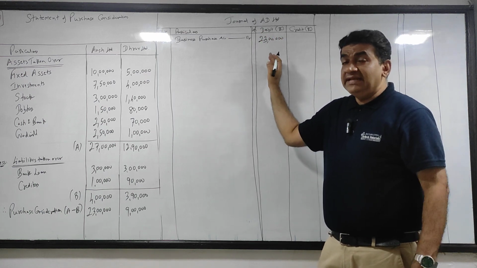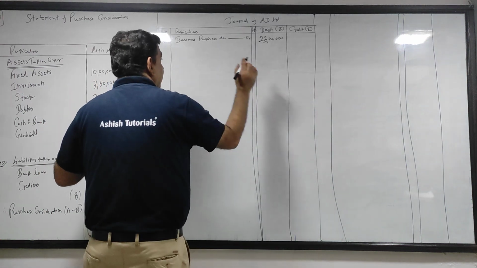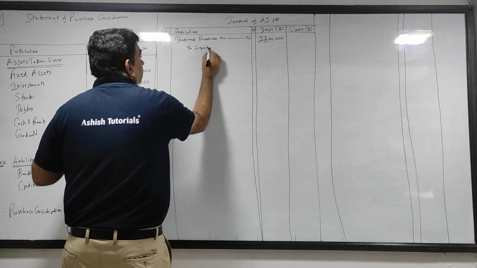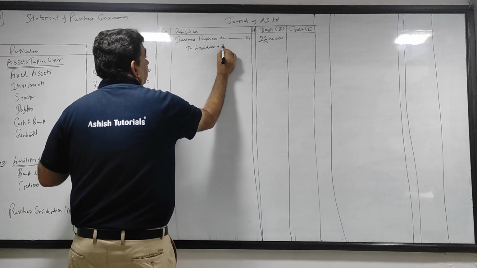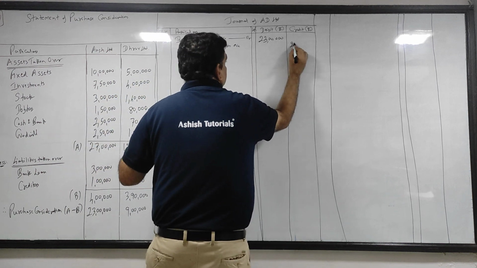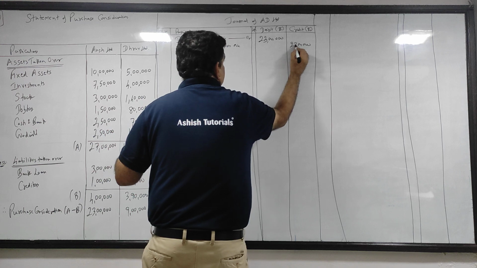And because they are buying now, they are supposed to pay to Ansh Limited, but they will not pay directly to Ansh. This will be payable to the liquidator of Ansh Limited. So to liquidator of Ansh Limited 23 lakhs.